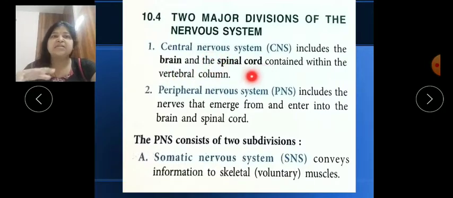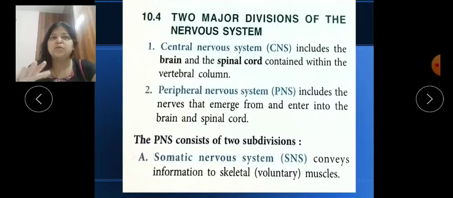Second is the peripheral nervous system. Peripheral nervous system is also called PNS, which includes all the nerves. So the third main part, which is the nerves, comes under the peripheral nervous system. It emerges out from and enters into the brain and spinal cord. So all the nerves that come from the brain and spinal cord and are attached to them come under this PNS system.